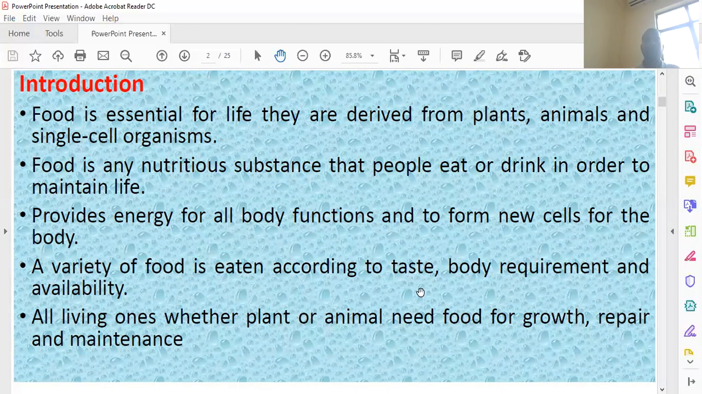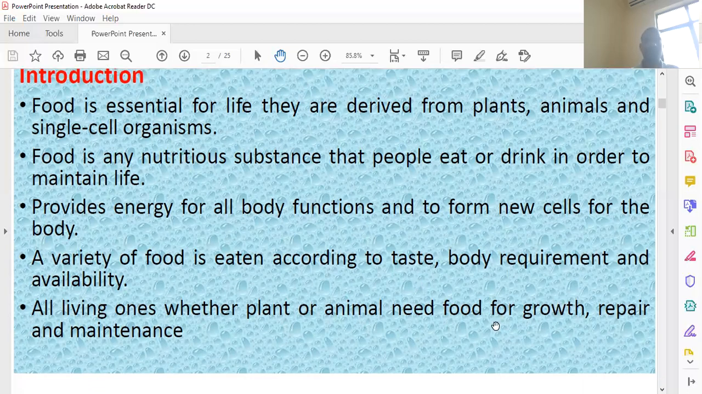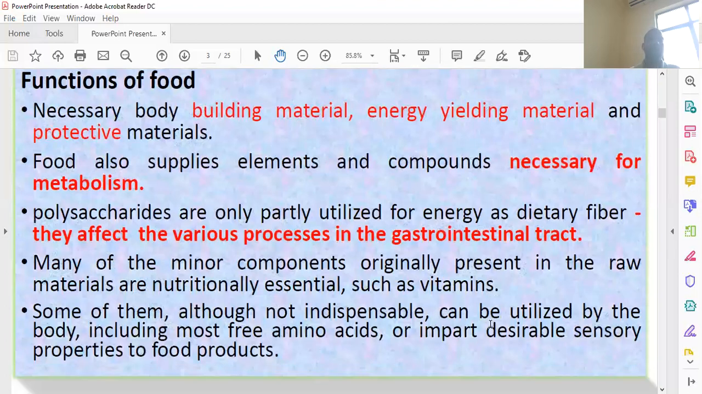Overall, the consumption of food by any organism depends upon taste, requirements, and availability. And the main functions of food are necessary for building materials, energy-yielding materials, and protective materials.